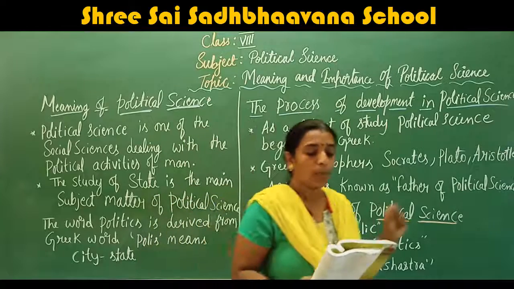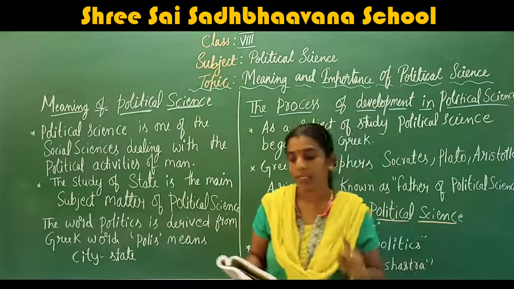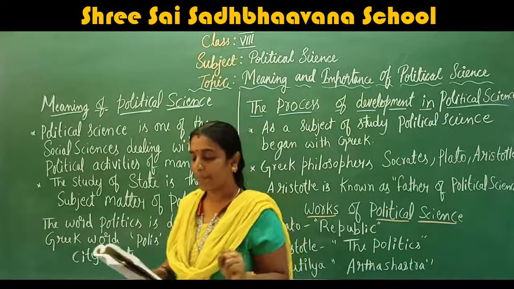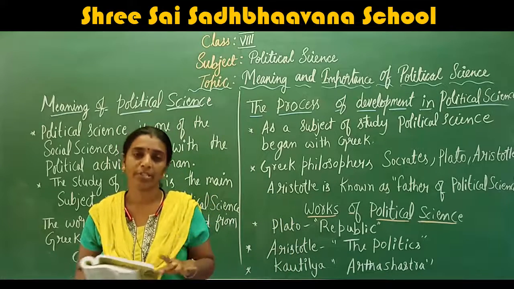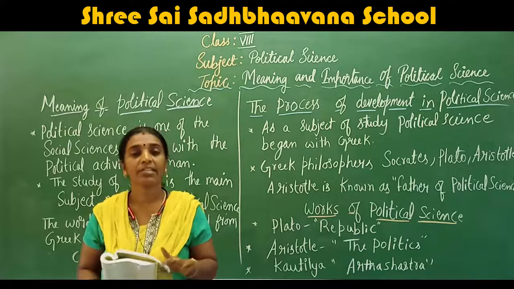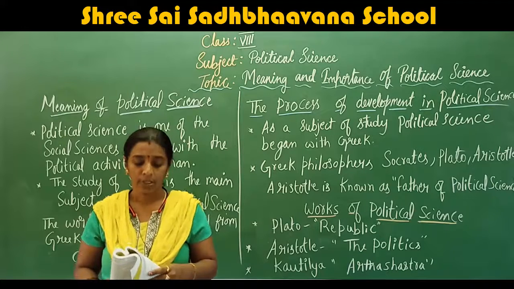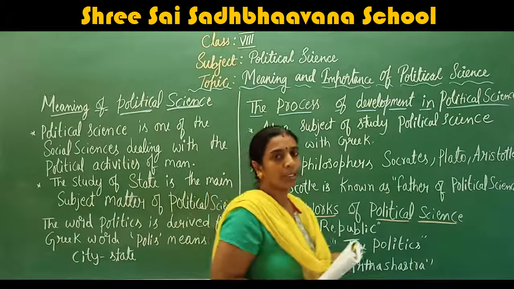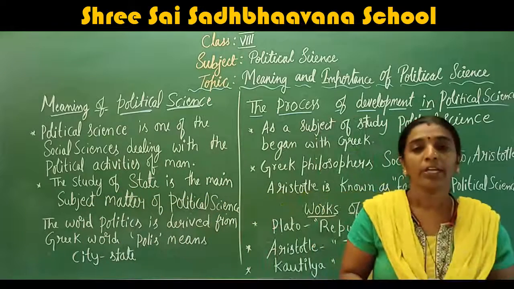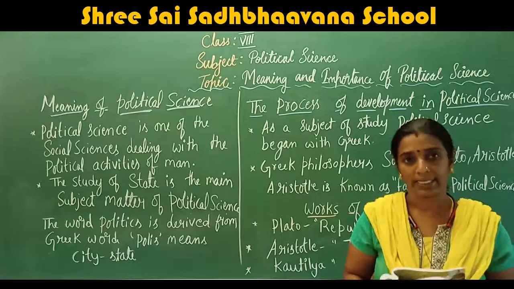That is the main point. Political science studies the origin, development, nature, administration, type, scope of a state, and rights and duties of the citizen. Political science is a study of all facts of the state. Okay, children, I hope you understood. Let me continue with the importance of political science.